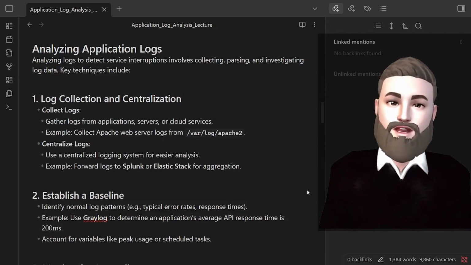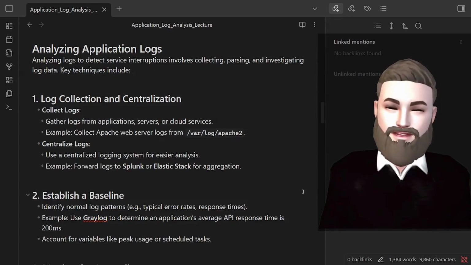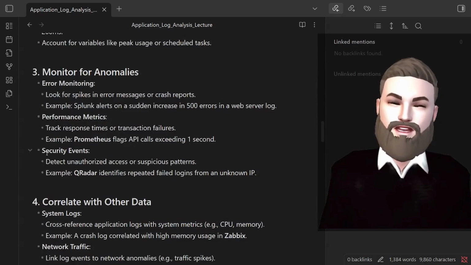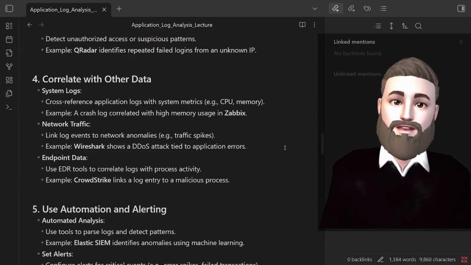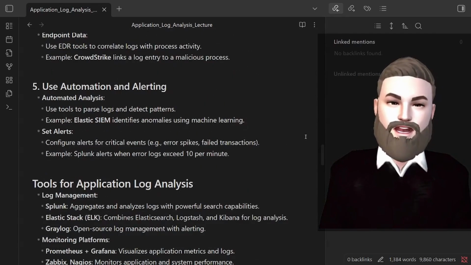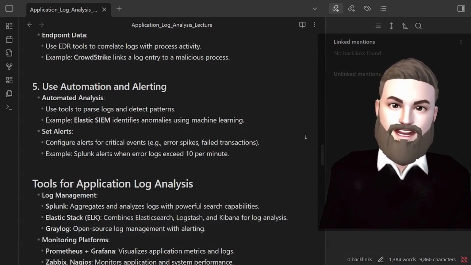Analyzing application logs: log collection and centralization. Collect logs and centralize logs. Establish a baseline, monitor anomalies, error monitoring, performance metrics, and security events. Correlate with other data: system logs, network traffic, and endpoint data. Use automation and alerting: automated analysis and set alerts.